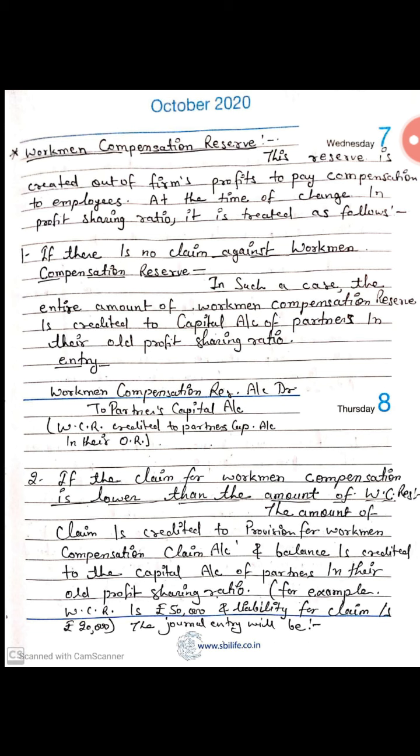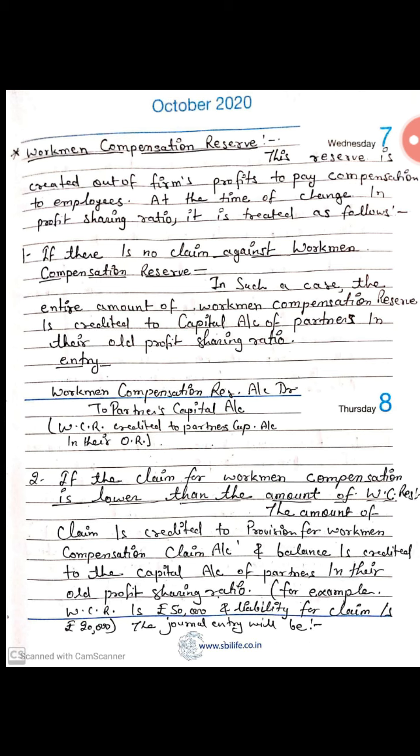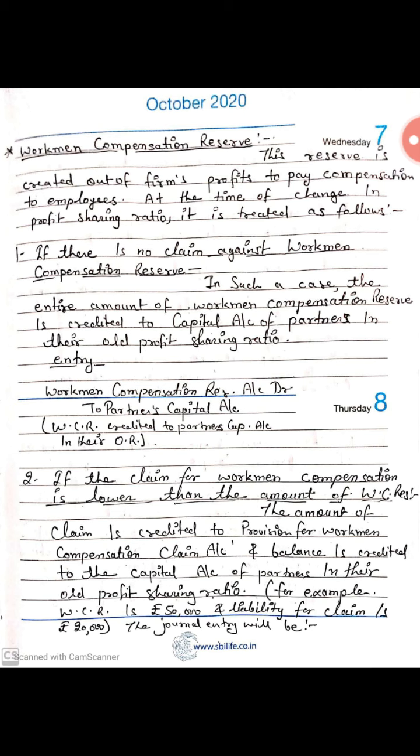First condition, if there is no claim against workman compensation reserve. It means we don't have any claim for our reserve. In such a case, the entire amount of workman compensation reserve is credited to the capital account of partners in their old profit sharing ratio. For this, we will pass the entry: workman compensation reserve account debit to partners capital account.